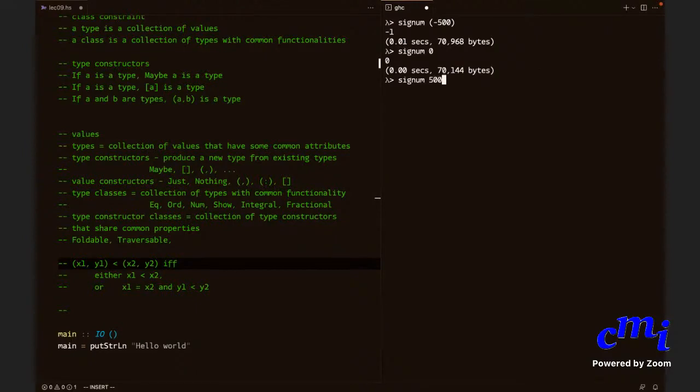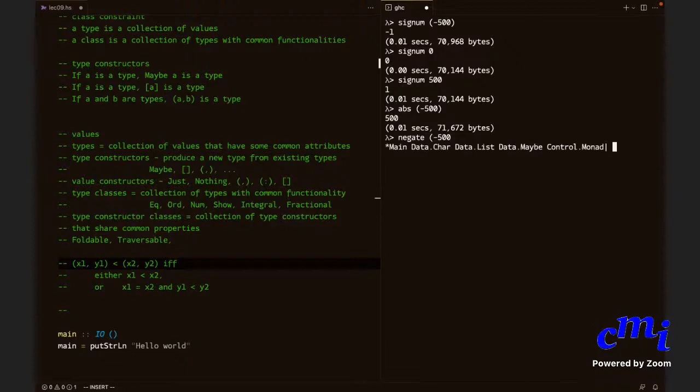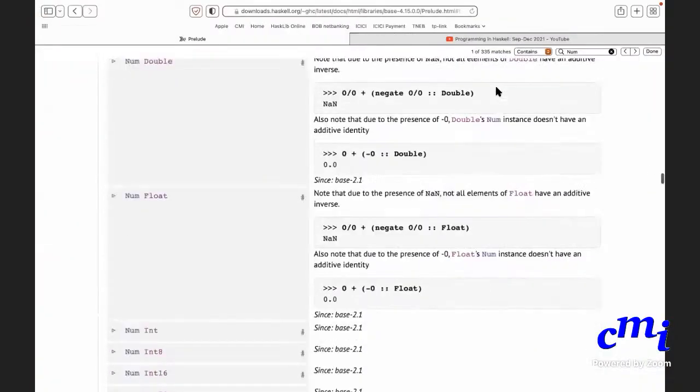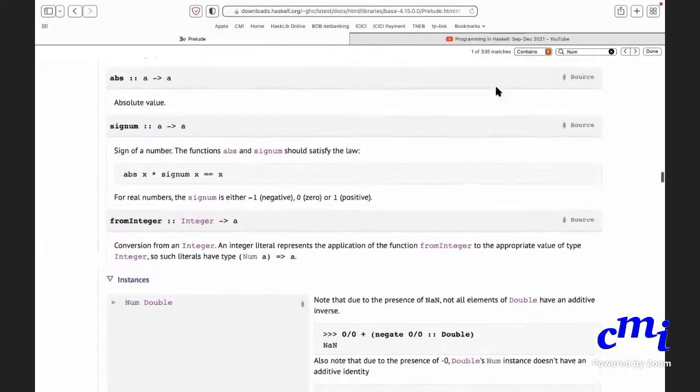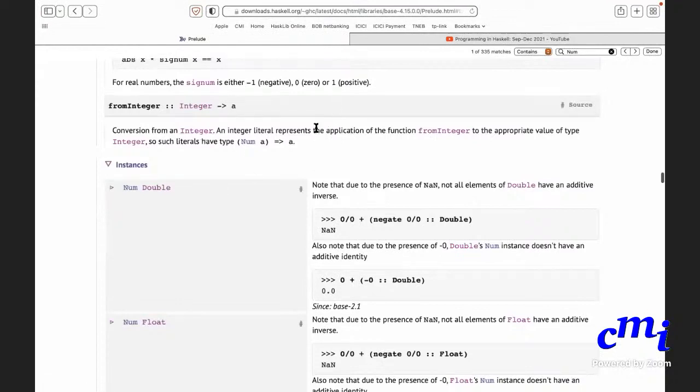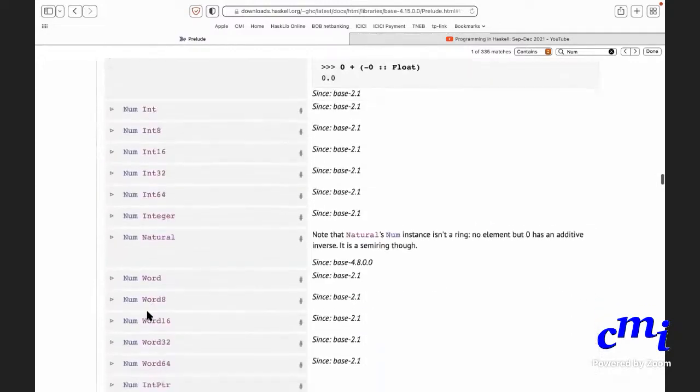Signum of plus 500 will give you 1. And abs of minus 500 will give you 500. Negate of minus 500 will give you 500. So these are all the functions. Also, the basic Haskell libraries will already install various types as numeric types: Double, Float, Int, Integer, etc.